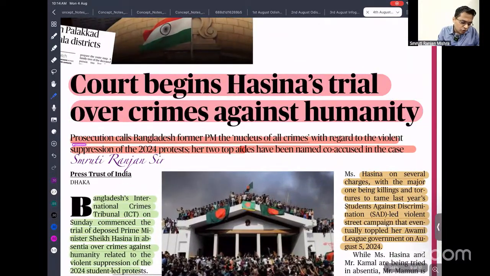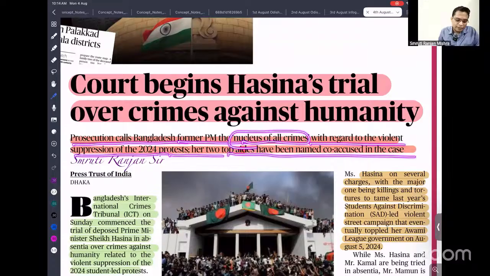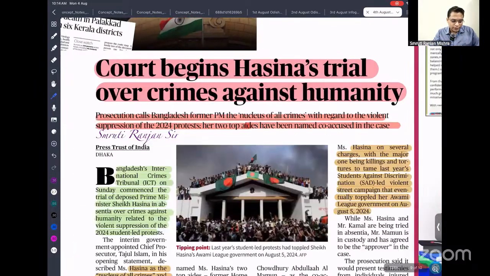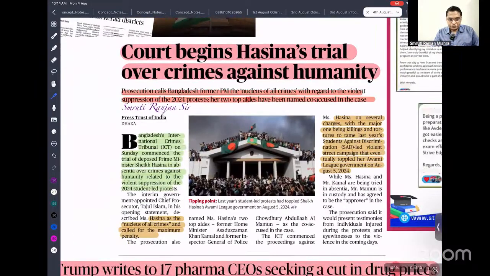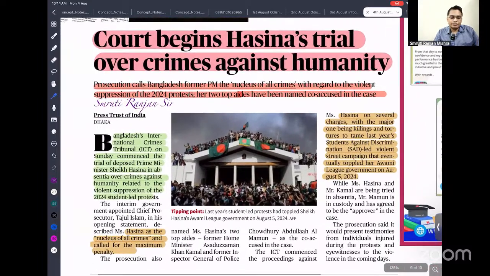Next is the court begins Hasina's trial over crimes against humanity. The prosecution called Bangladesh's former PM the nucleus of all crime, and with regard to the violent suppression of the 2024 protest, her two top aides were named as co-accused. We know that there was a severe student-led protest in Bangladesh. After that, Hasina was left with no option but to leave the country. Now there is a war crime case going on against Sheikh Hasina and her government and assistants. They are trying to make sure that a severe penalty is awarded to Sheikh Hasina.